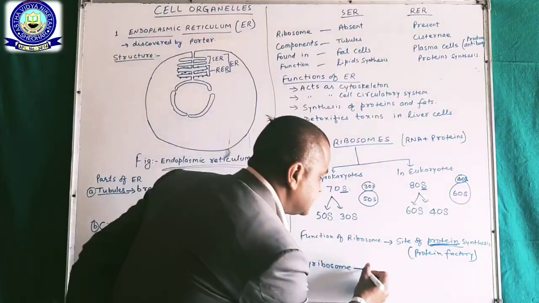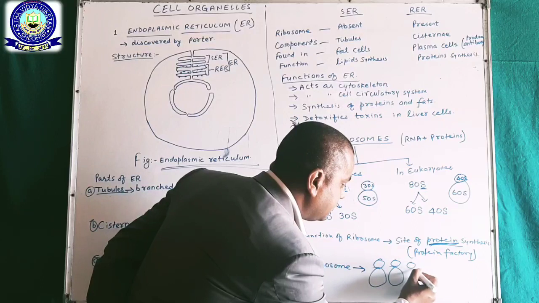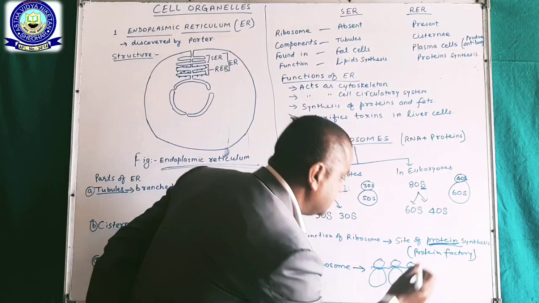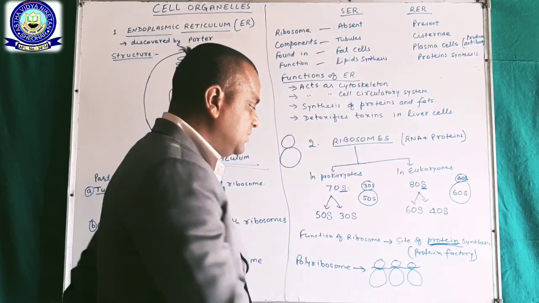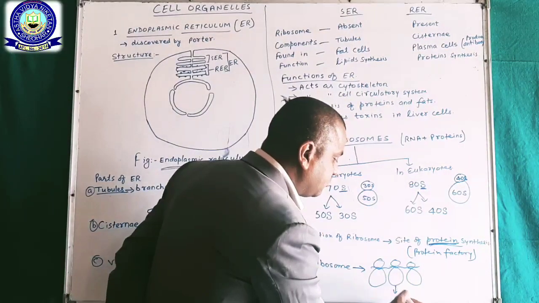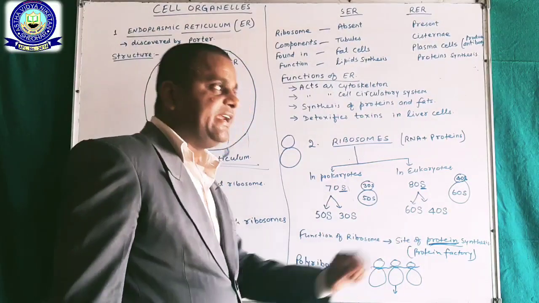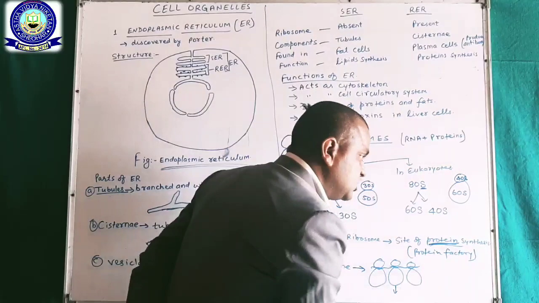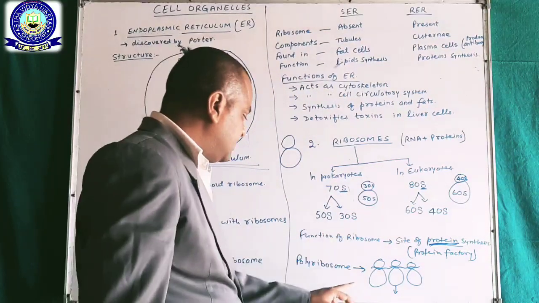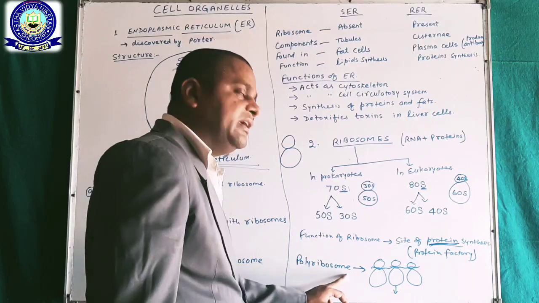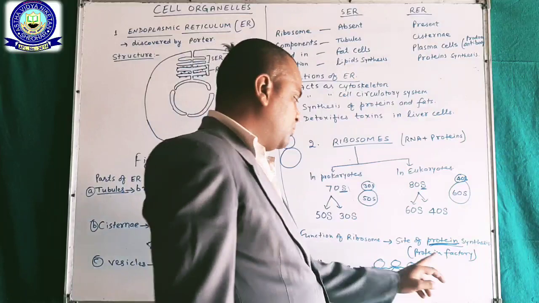Polyribosomes means when more than one ribosome unite to form polyribosomes, and it is required when much more proteins are needed by the cells to function properly. At that time, polyribosomes become active and produce much more proteins.